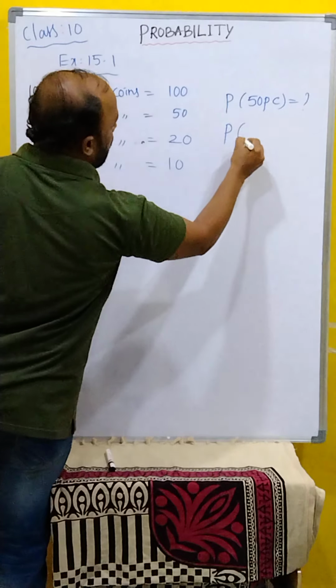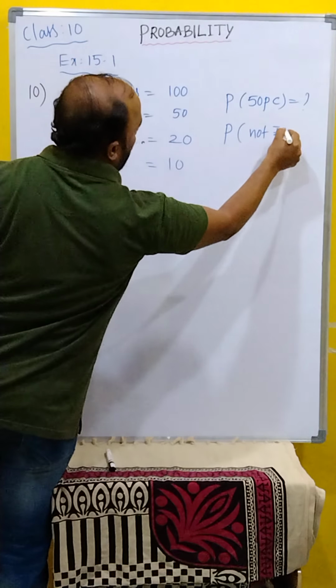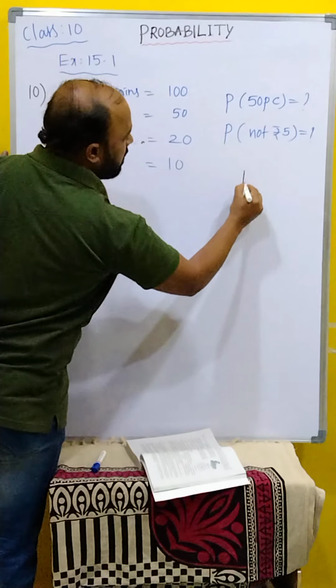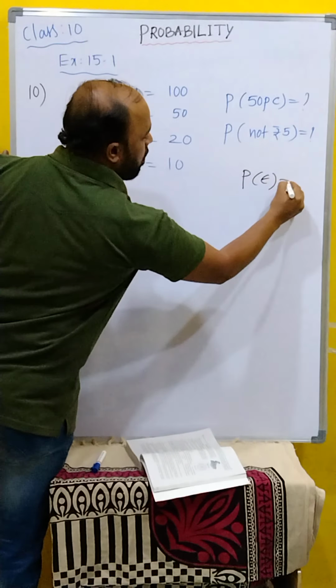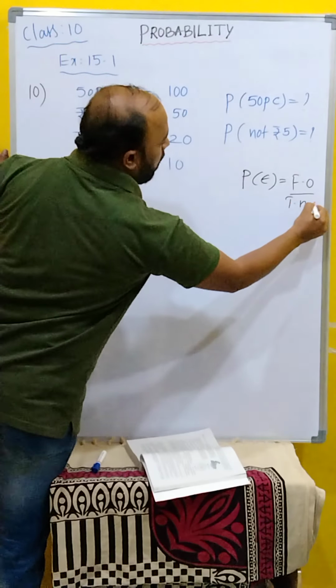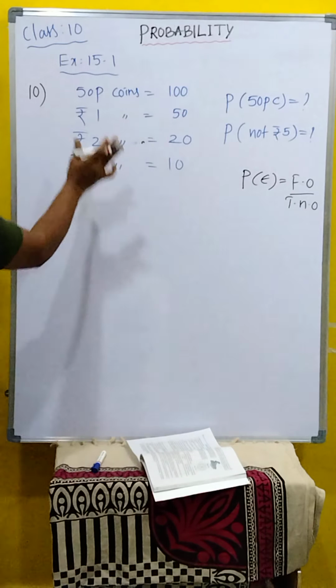Clear? It's a very simple question. We'll go for the answer. Total probability of any event is equal to favorable outcomes by total number of outcomes. That is the formula. Now using that we have to find out.